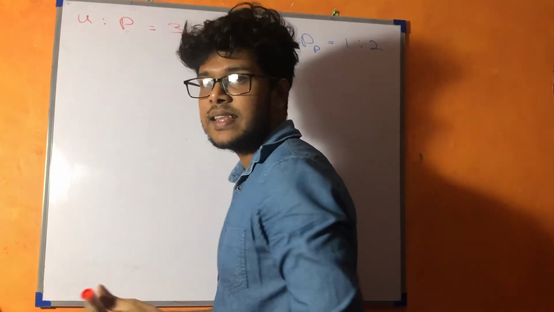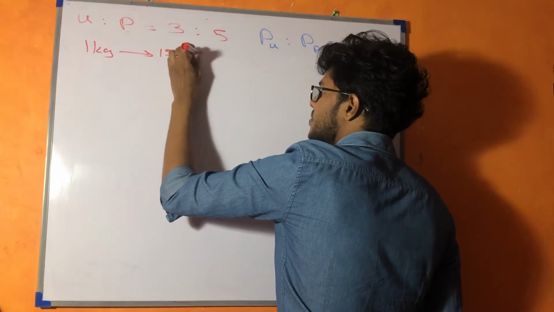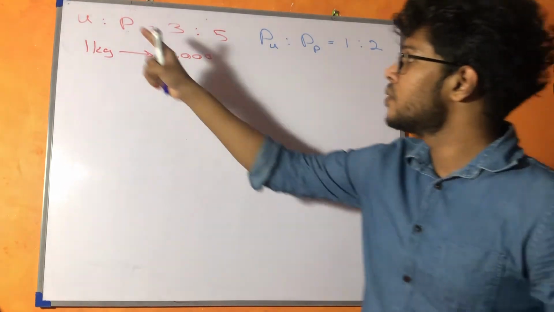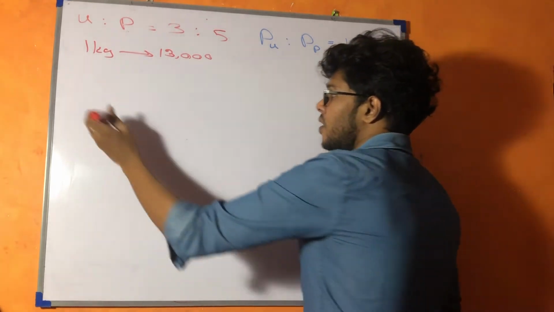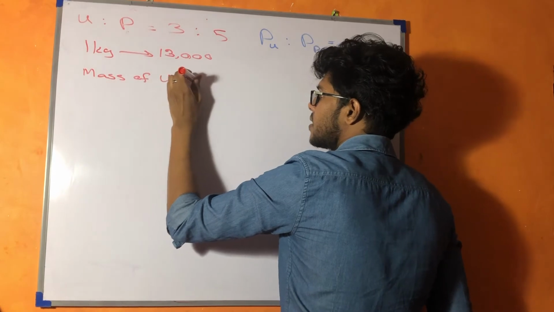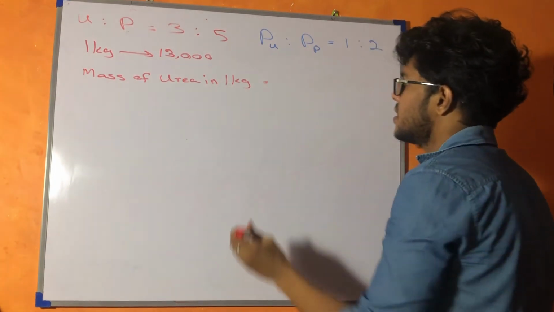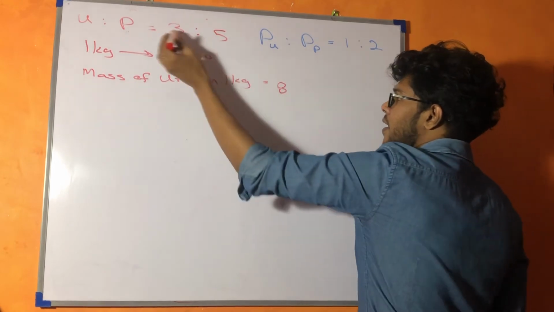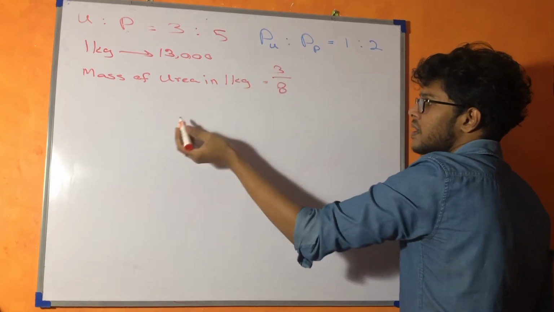The data they have given: to make 1 kilogram you need 13,000 rupees. Now let's see the mass of urea and the mass of phosphate used in the mixture. Let me write the mass of urea in 1 kilogram of fertilizer. The ratio is 3:5, so we divide the fertilizer into 8 parts, and out of that 8, 3 will be urea.